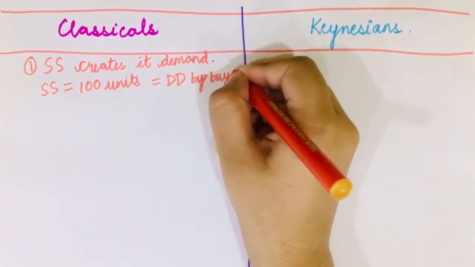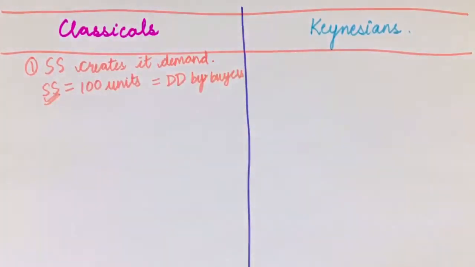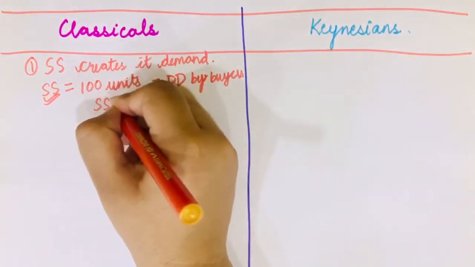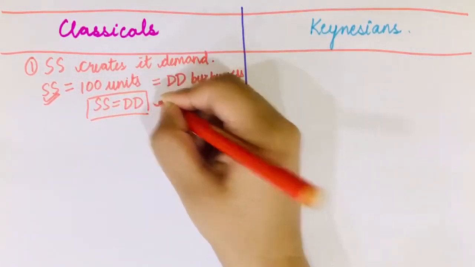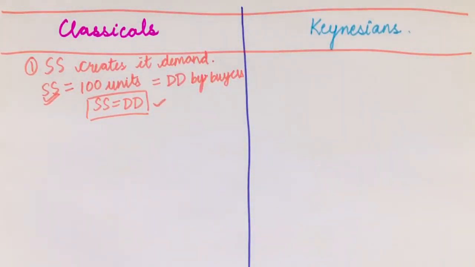So it means that whatever is supplied by the producers, whatever is produced in the factories, there would be demand for that, and that would be sold in the market, and therefore there is no deficiency of demand, and demand is equal to supply automatically. So you know that this is one of the basic principles of economics, that demand is equal to supply. So in this case, whatever is supplied would be demanded.